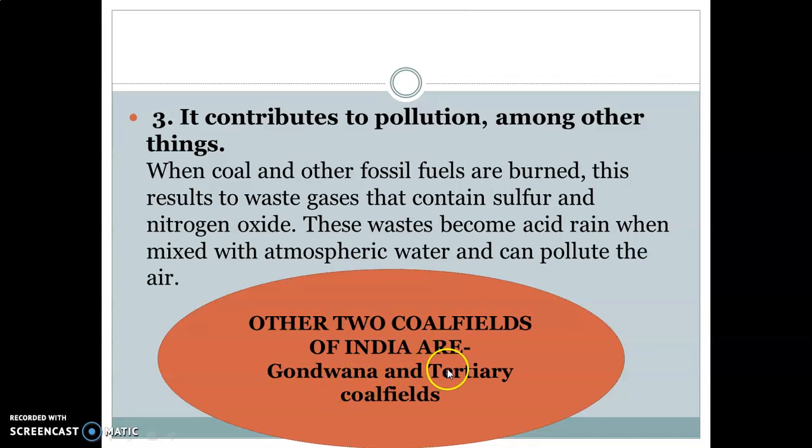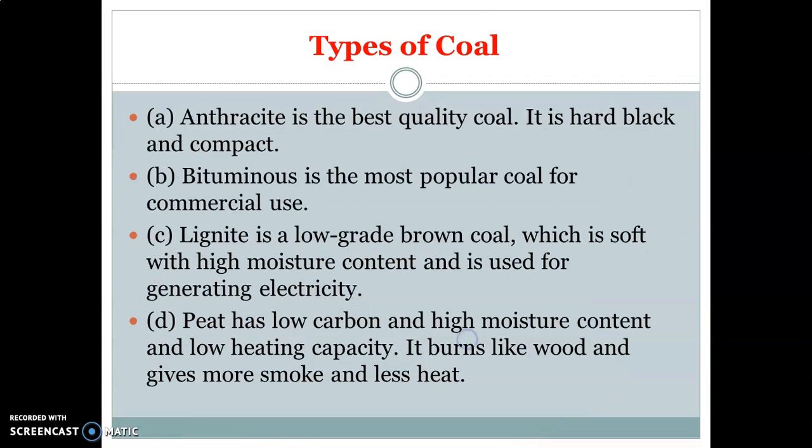There are two coal fields of India. First is Gondwana and next is tertiary coalfield. Gondwana coalfield is the old coalfield of India, and tertiary is the new coalfield of India. Gondwana coalfields of peninsular India are located in the valleys of Godavari, Mahanadi, River Son and Damodar, whereas tertiary coalfields are mainly found in Assam, Punjab, Jammu Kashmir, Rajasthan and Gujarat.